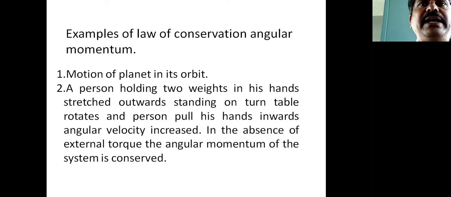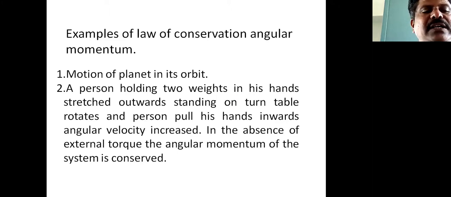So the total angular momentum of the planet moving around the Sun remains constant. One more example is the motion of the Earth around the Sun, which is under a gravitational force, a central force. The angular momentum of the Earth moving around the Sun is conserved, it remains constant.